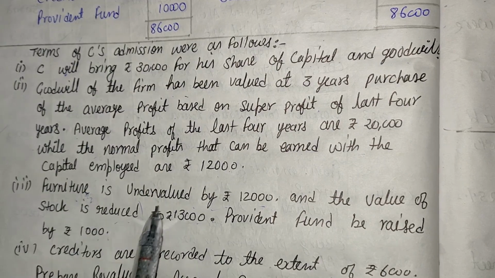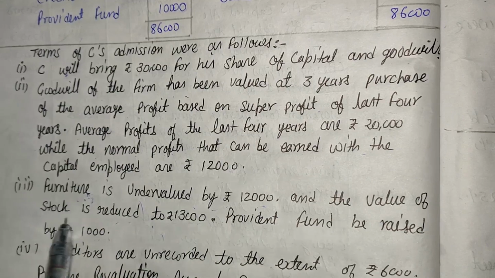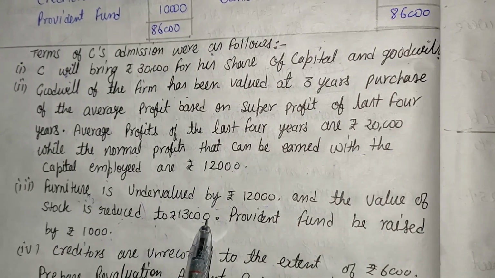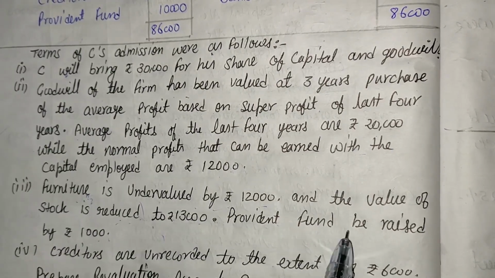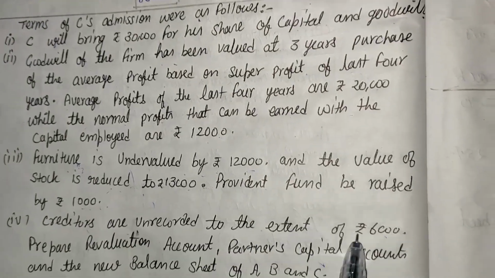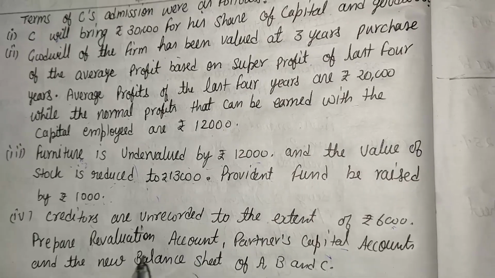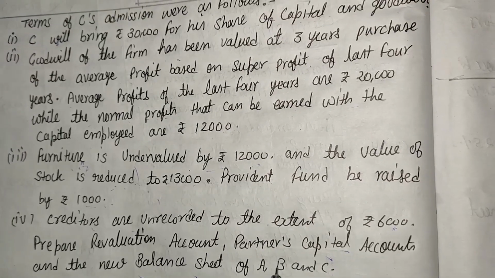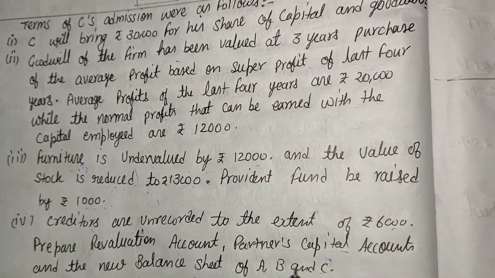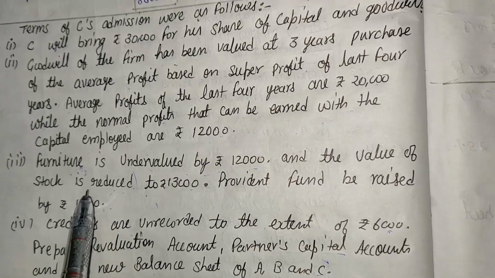The third point, furniture is undervalued by rupees 12,000 and the value of stock is reduced to rupees 13,000. Provident fund is also given, that is 1,000, and creditors are unrecorded to the extent of 6,000. Prepare revaluation account, partners' capital account and the new balance sheet of A, B and C. So first of all, we are going to discuss how to make the revaluation account.